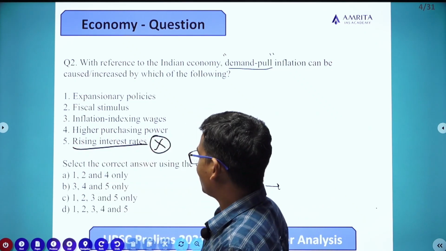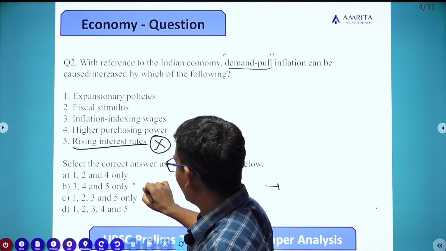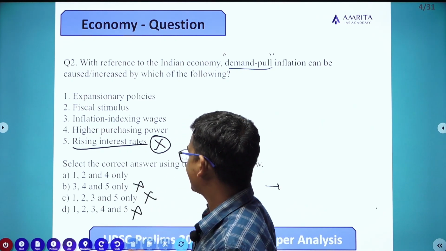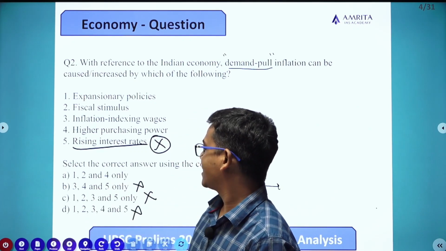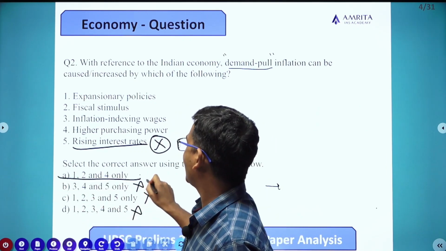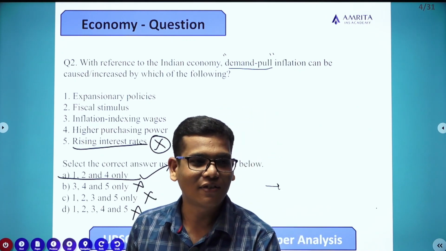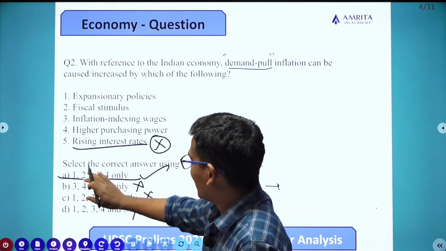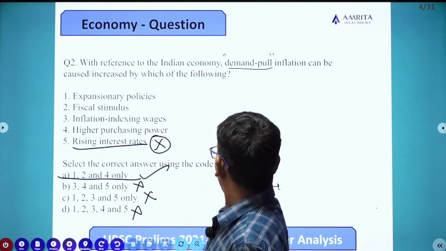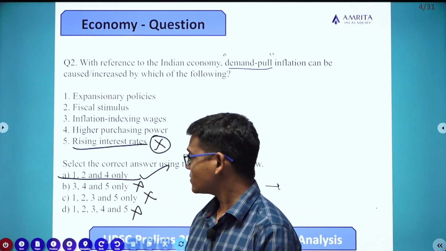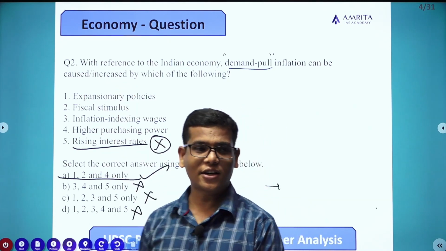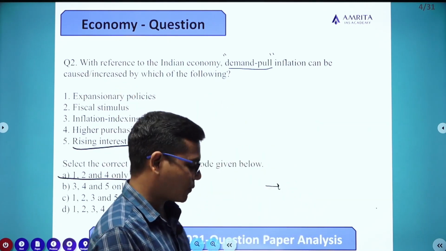If you know that the fifth one is wrong, then obviously you can eliminate these three options B, C, D. Now, the leftover is only 1 to 4. But anyhow, I will explain 1 to 4, because some people have some doubts about the other aspects also.